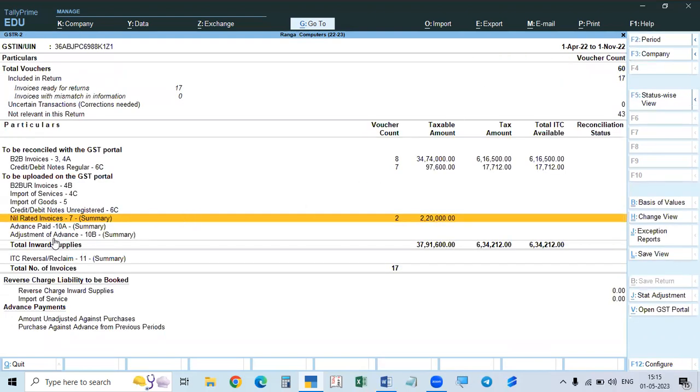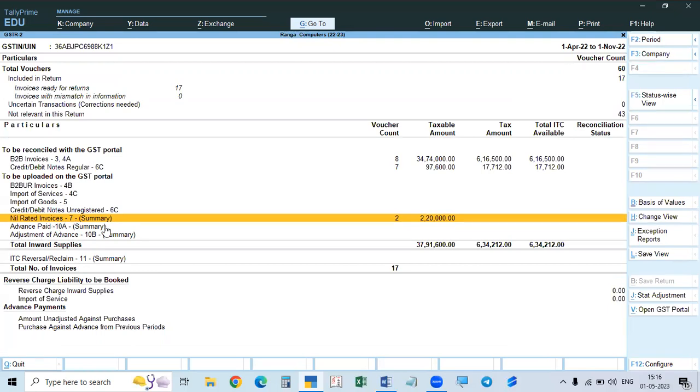And advance paid, like in the GSTR 1, advance received liability and tax on that liability. Generally, when you receive advance from customers, it is shown in the GSTR 1. Here, if we pay advance to our suppliers, it is called advance paid by us. So any liability on that. And in the next month, if the seller issues the invoice and supplies goods to us, then that advance will be adjusted.